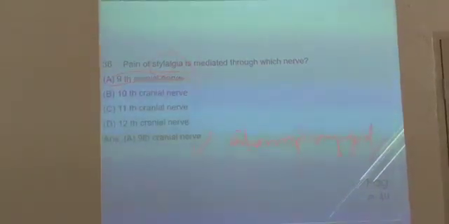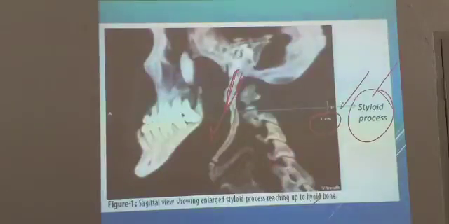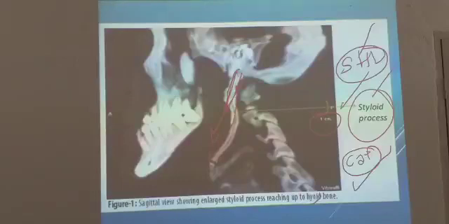Stylalgia. You could see the elongated styloid process. This styloid process is normally 2 to 3 centimeters. If it is growing more and more, larger than that, it reaches the level of the hyoid bone. So what is the ligament that is formed? The stylohyoid ligament. Actually, it is not a process growth. The calcification of the stylohyoid ligament can be called stylalgia. You have to remove the styloid process by excision after doing the tonsillectomy. That is the surgery done.